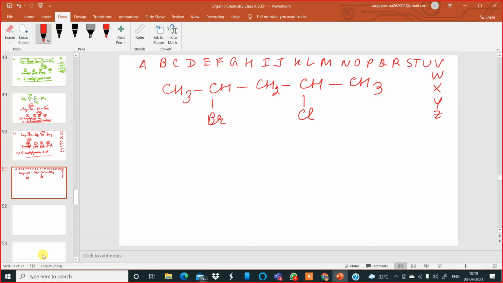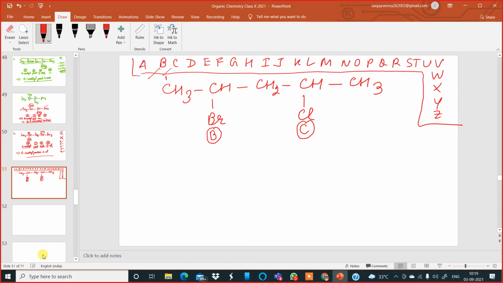And what are you doing? I am writing the alphabets. The reason is this: bromine starts with B, and chlorine starts with capital C. Both are halogens, and the branching groups are both halogens. Now, according to the English alphabet, does B come first or C? B comes first. So that's why we number from here.